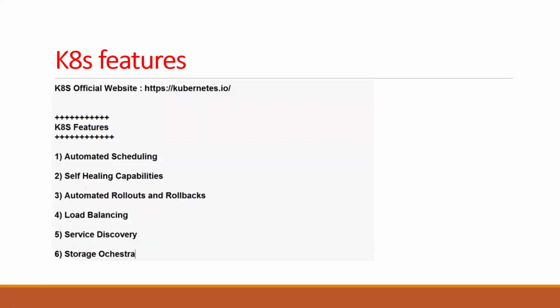So what are the Kubernetes features? The official website for Kubernetes is https://kubernetes.io.